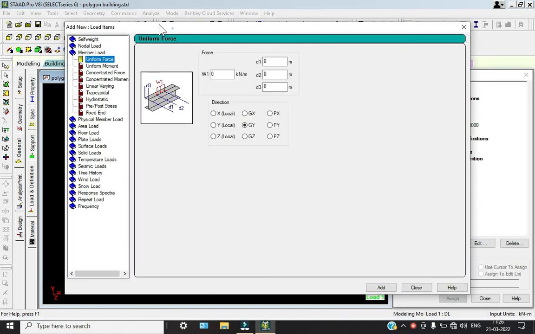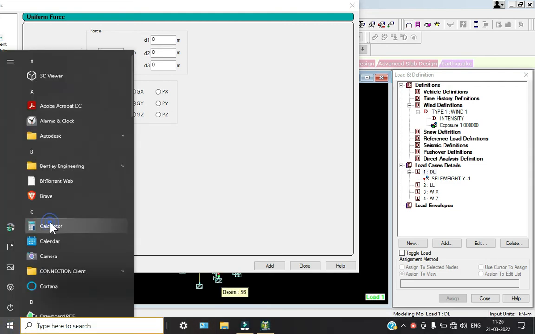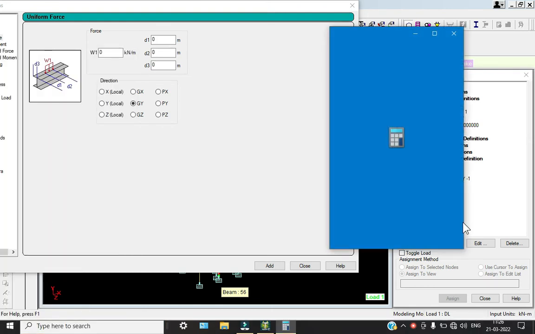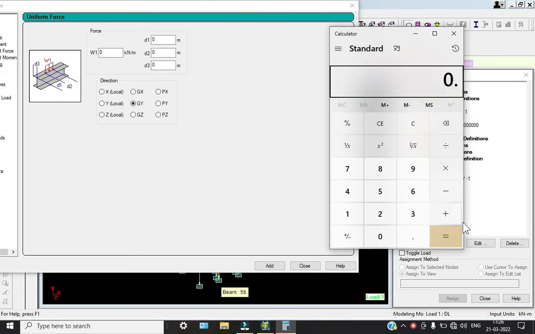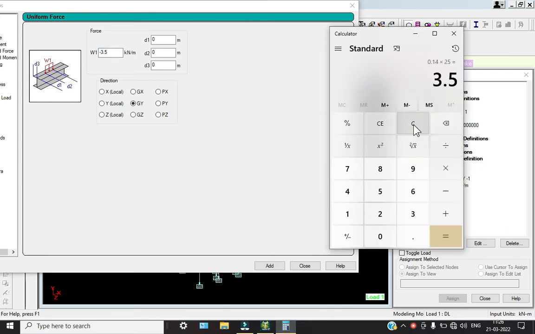So here we need to calculate, right? Go to calculator. Three point five. So and again of 3.0625.